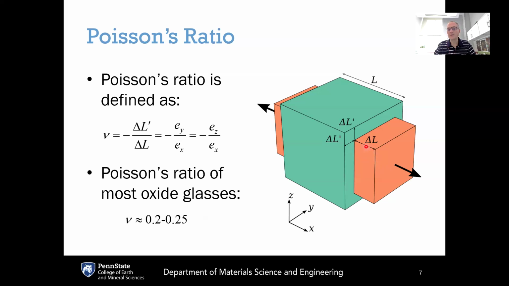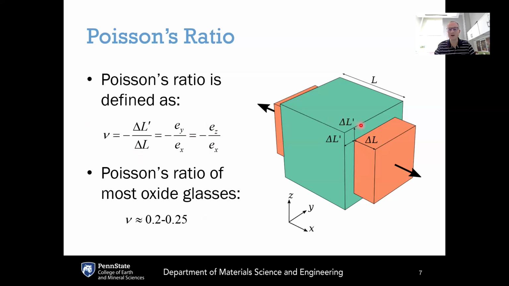If that increase of length is delta L, there's also going to be some change in length along the orthogonal direction, and that change of length is delta L prime. Minus the ratio of those two is equal to either minus the strain along the y direction compared to the x, if x is the loading direction, or you can write that equivalently as minus the strain sub z over x. This is what gives us the Poisson's ratio of the material.